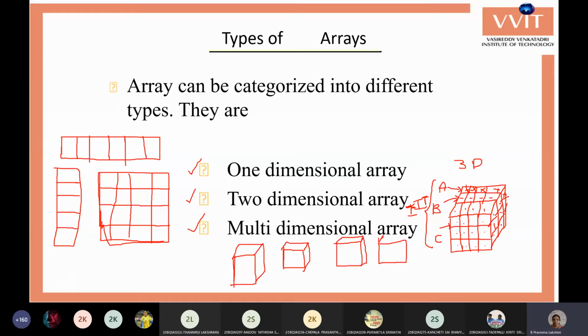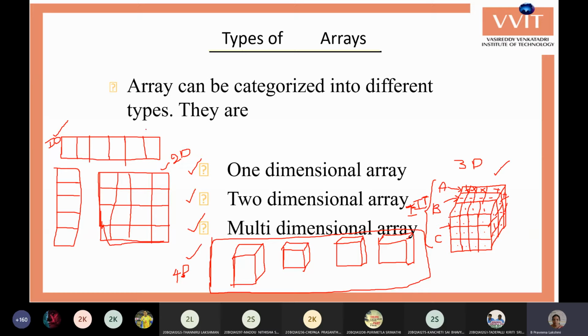So we create multiple cubes and use one name for all of them, and we can store that as a single array. We can combine all these to form one single array. Can you guess the sizes of these arrays? This is a one-dimensional array, 1D, this is a two-dimensional array, 2D, this is a three-dimensional array, and this is the four-dimensional array. Like this we can increase the dimensions and store the elements.